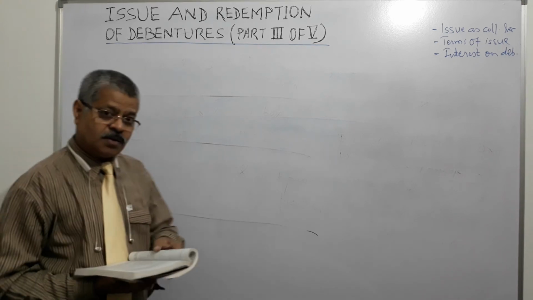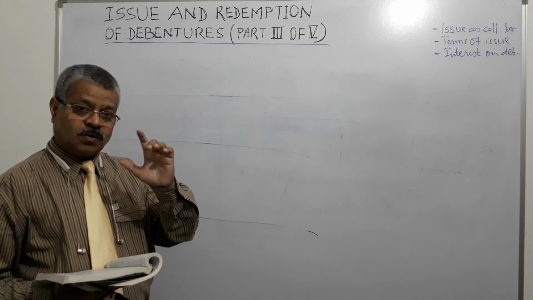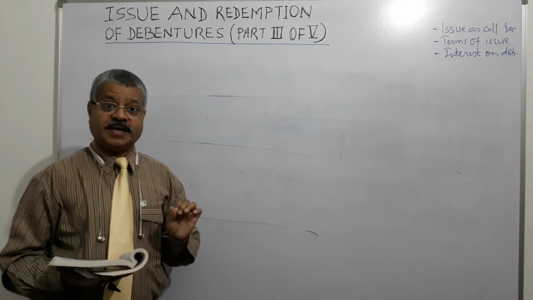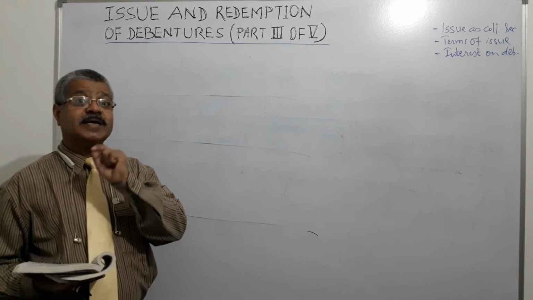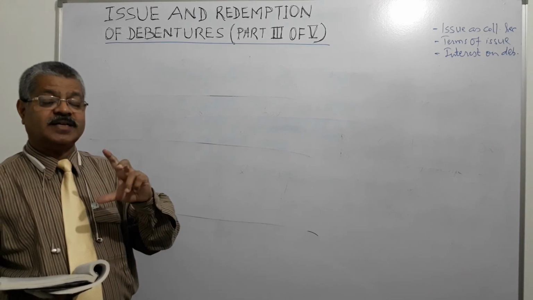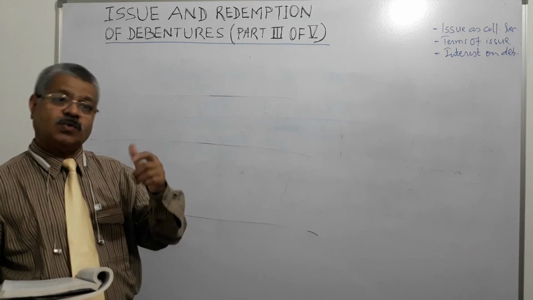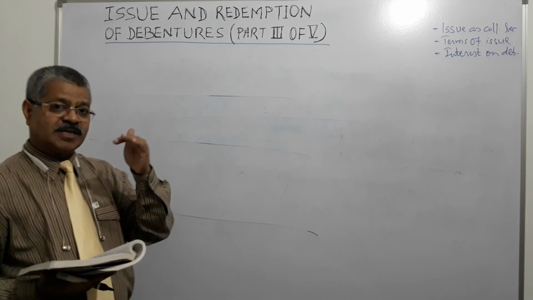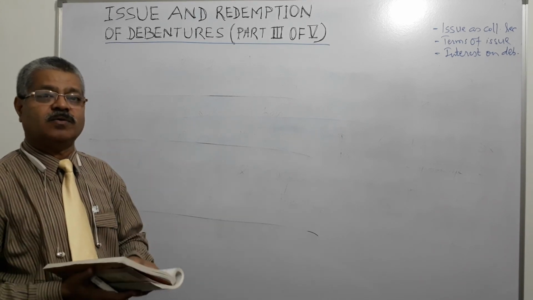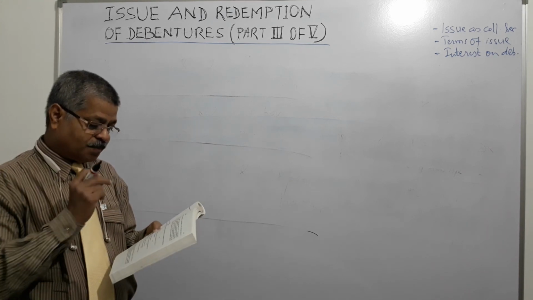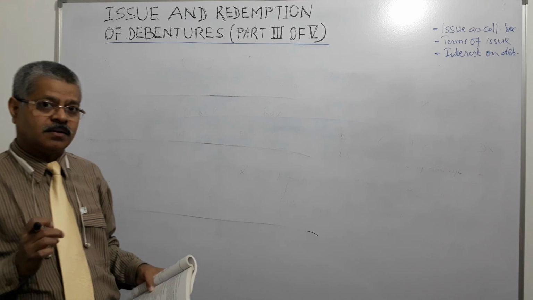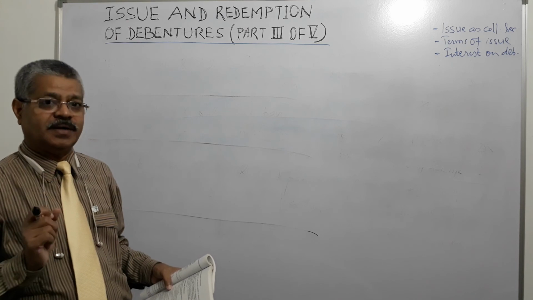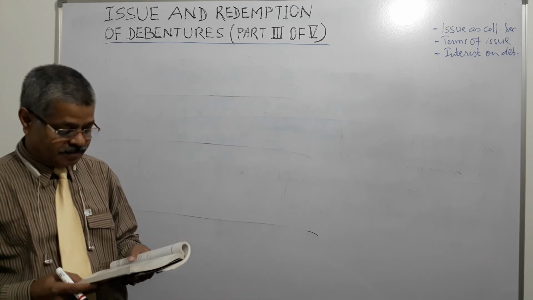Right? When interest is due, one account is debited, debenture interest account, and two accounts are credited. One relates to income tax payable account. Suppose there is a limit, beyond 10,000 you have to pay tax. So they will deduct tax, TDS, tax deducted at source, and remit it to the income tax authorities. Income tax payable account will be credited and debenture holders account will be credited. And for payment of interest to debenture holder, debenture holders account will be debited and bank account will be credited.